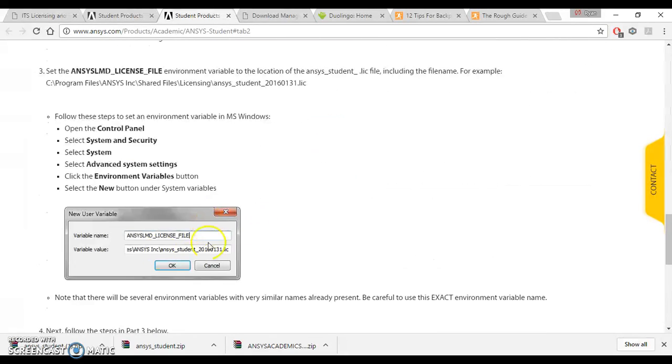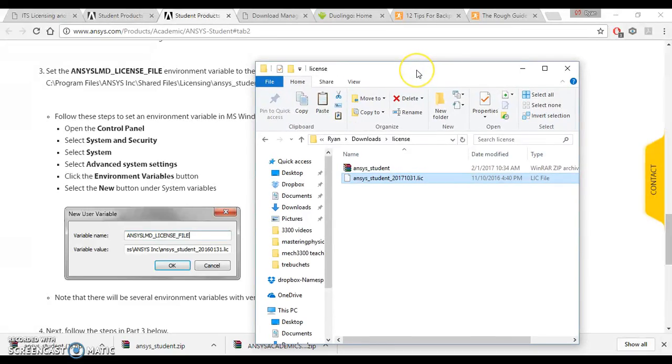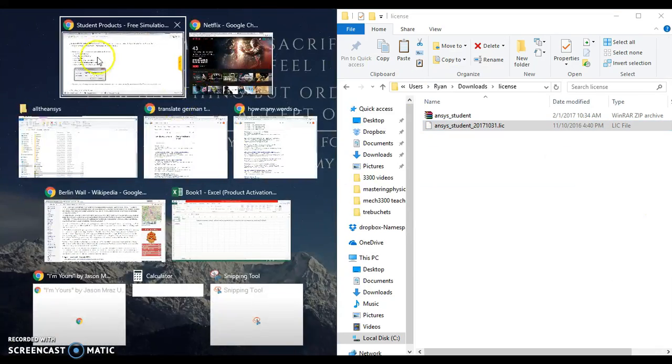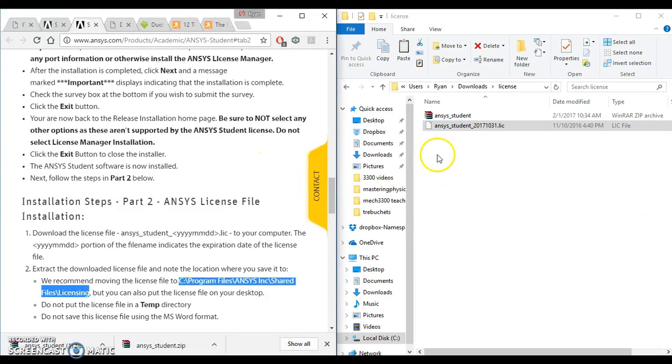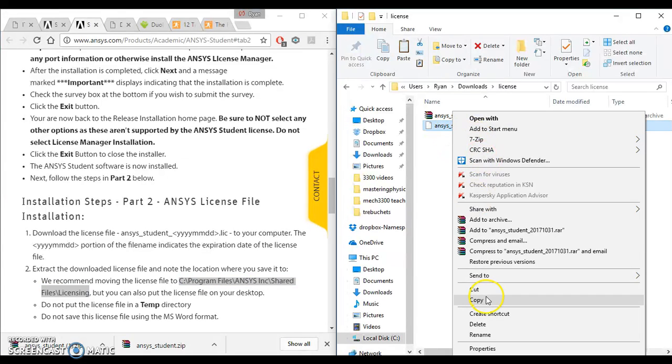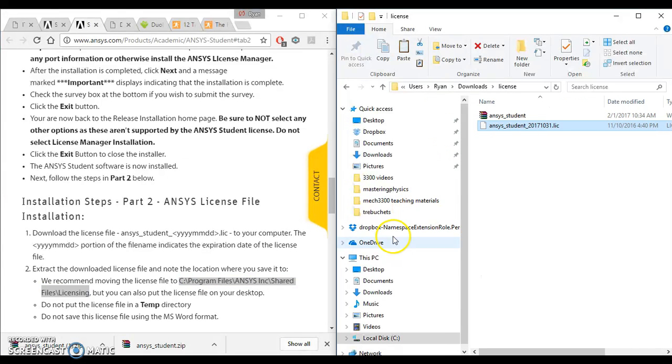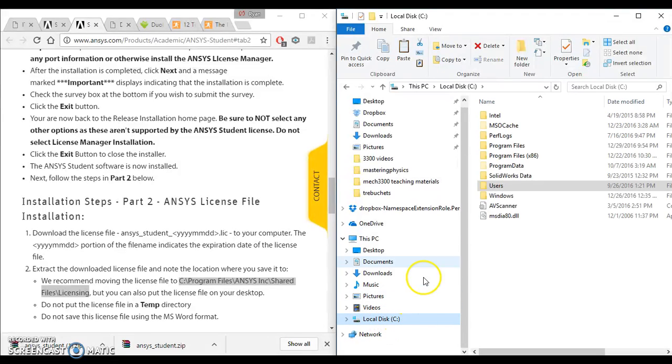And then we go through and we do this. Copy that. Okay, so I'm just going to copy the thing.